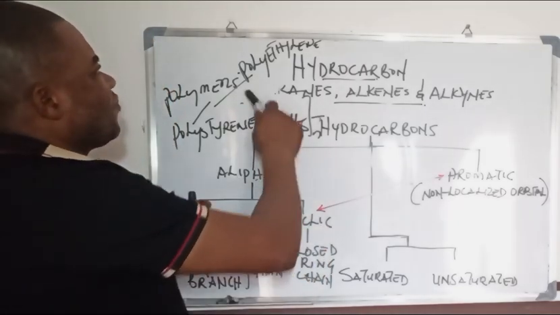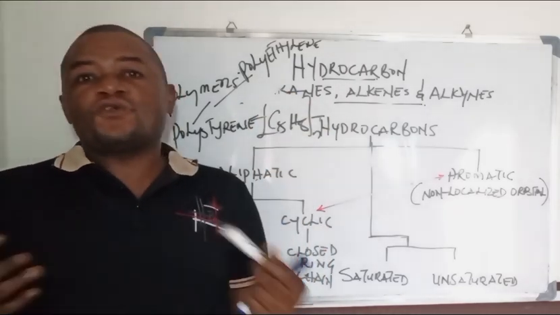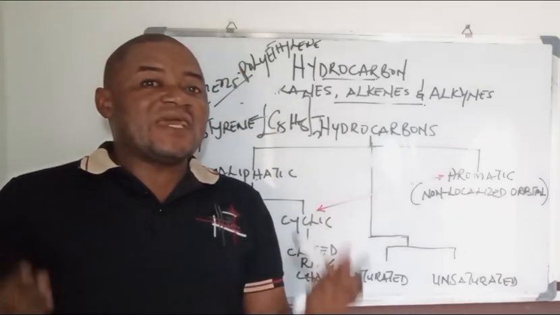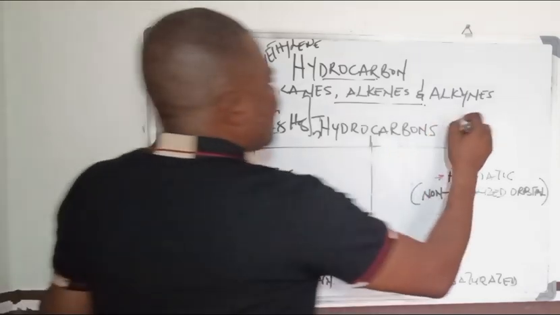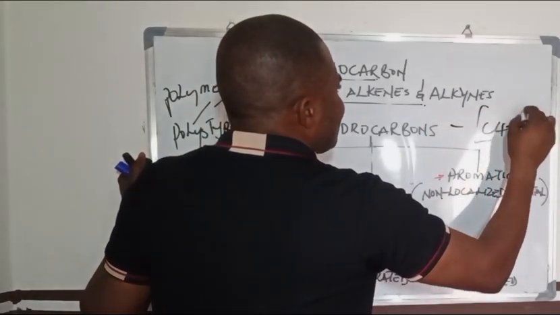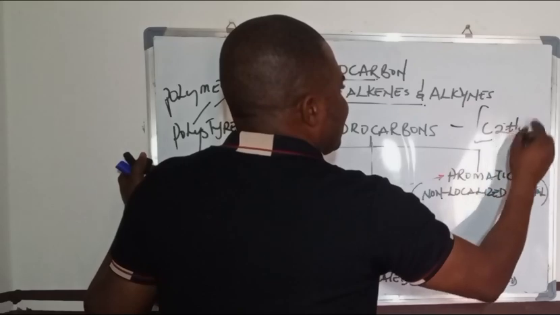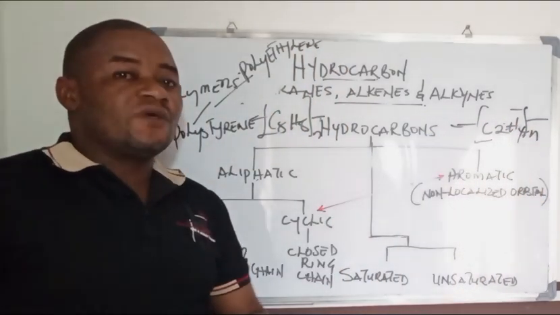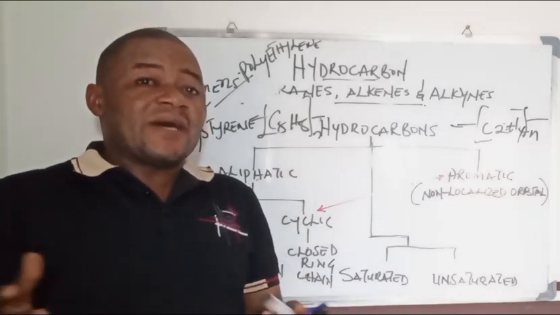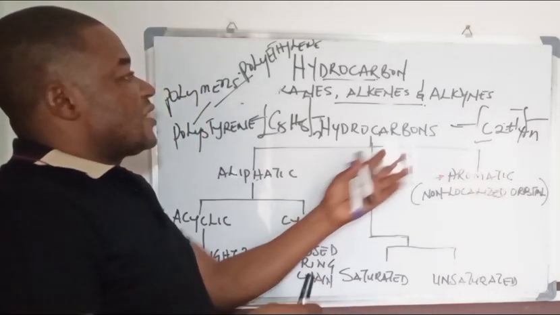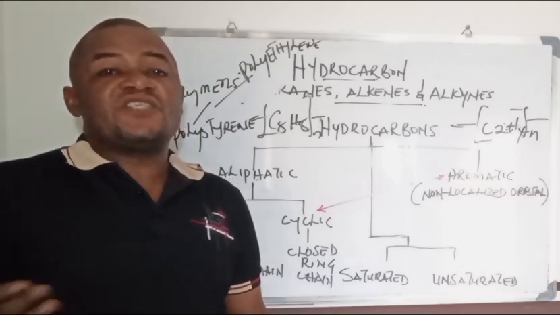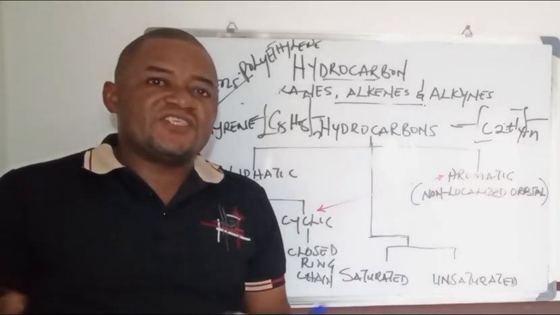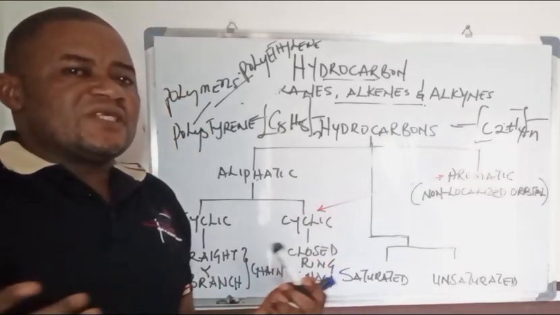Now you also have polyethylene, which is used for packaging, and it is formed from monomers of ethylene, C2H4. Those monomers form a repeated chain that creates a compound you call polyethylene, which is used for packaging most importantly, but other uses are there as well.